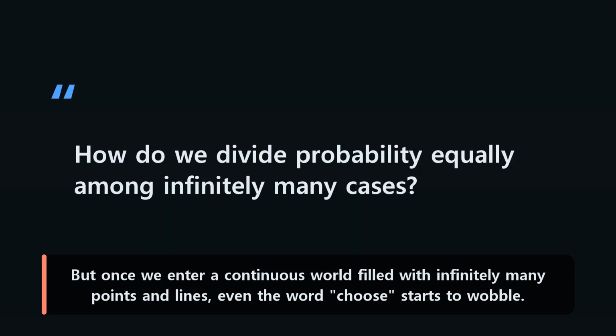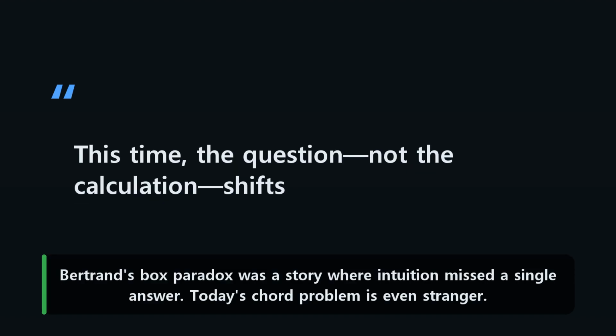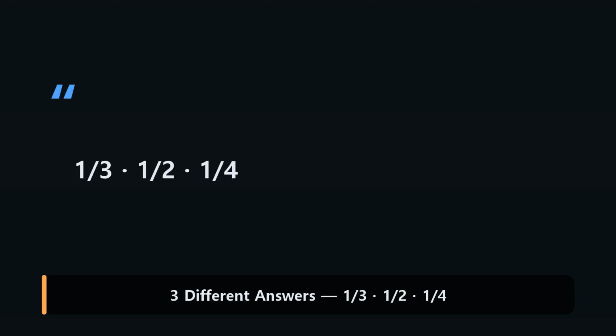But once we enter a continuous world filled with infinitely many points and lines, even the word choose starts to wobble. In 1889, French mathematician Joseph Bertrand planted that very ambiguity in a probability textbook. Bertrand's box paradox was a story where intuition missed a single answer. Today's chord problem is even stranger. 3 different solutions produce 1/3, 1/2, and 1/4, and all 3 are logically valid.